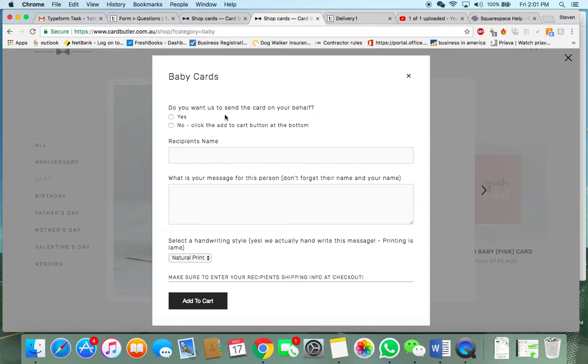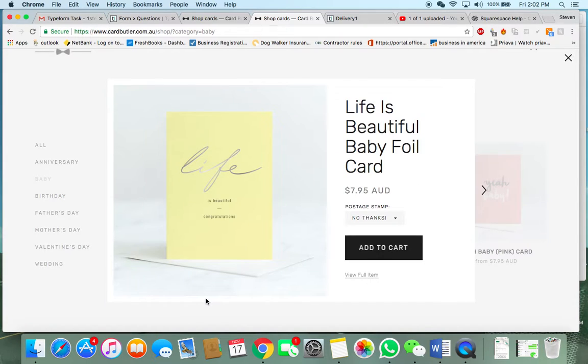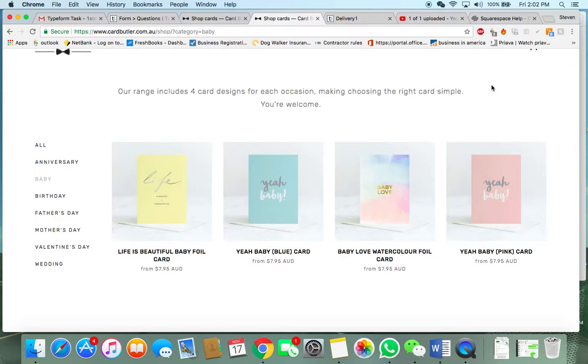Do you want to send the card on your behalf? This is the option for service 2. I can click no and use service 1 as usual. Great, add to cart. I'll fill in my shipping info, and the card will be sent to me. All is well. How about if I want to use service 2? Great, I'll use service 2 for this card. Fill out the recipient's name, the message, choose the print, add to cart. Okay, great, that's added to cart.